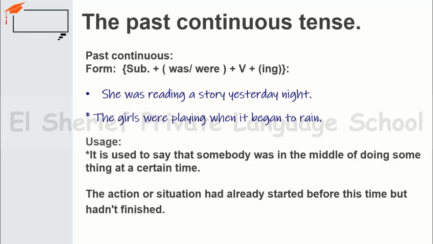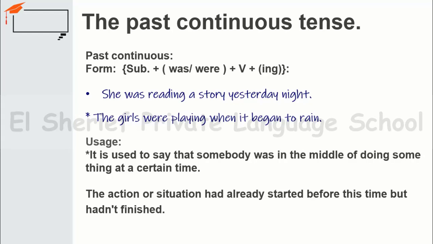Or absolutely, you can use I. And were with the plural nouns, and maybe with the pronouns we, you, they. And we use the verb plus ing, or the gerund.